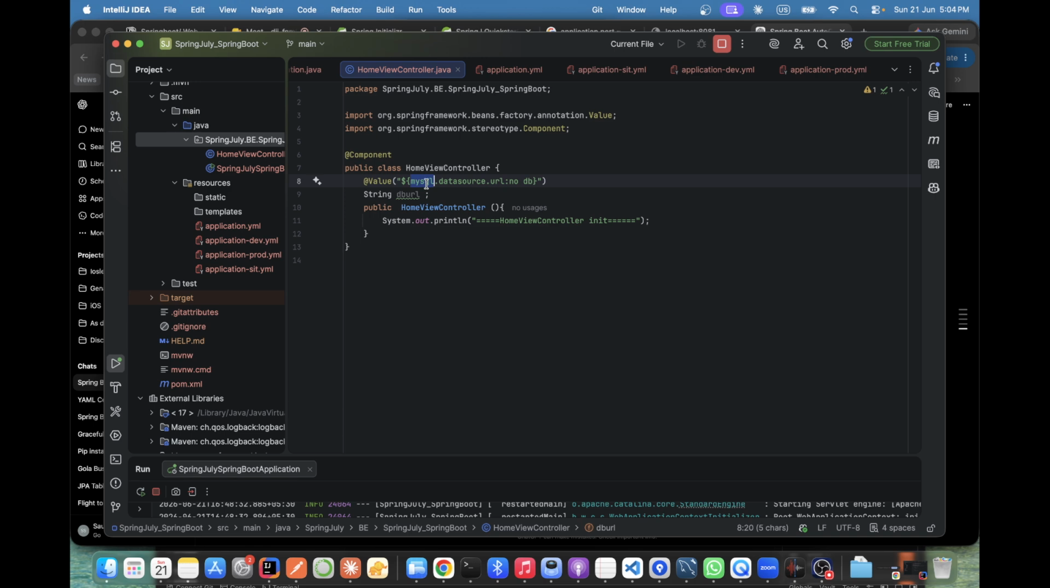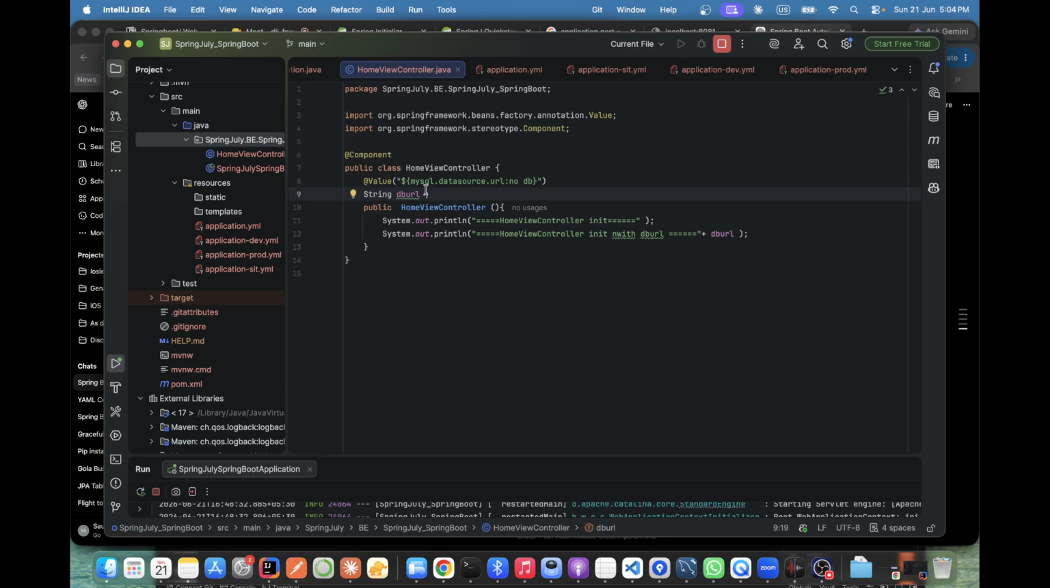The MySQL datasource URL, and if this key is not available, it will use this one as the default value for this variable. Let's print it. After initialize I am just writing "init is done, init with DB URL", and the DB URL is what? Our URL, DB URL. Got it? Correct? Okay. So what is NoDB in the sense?